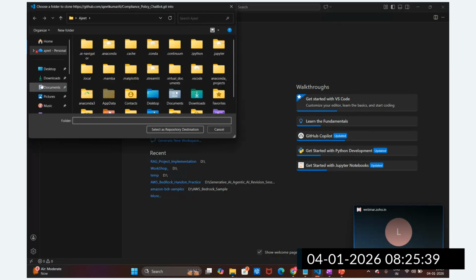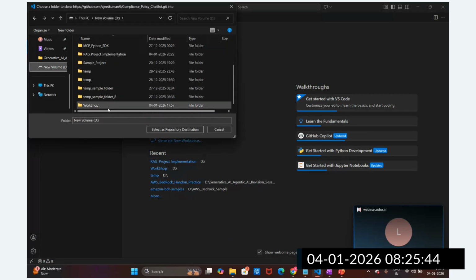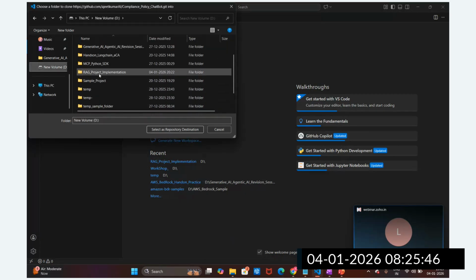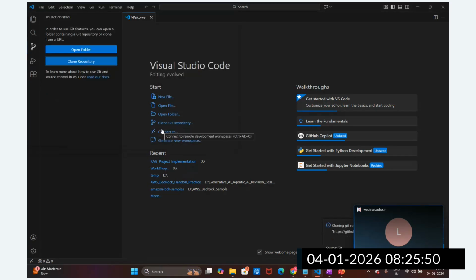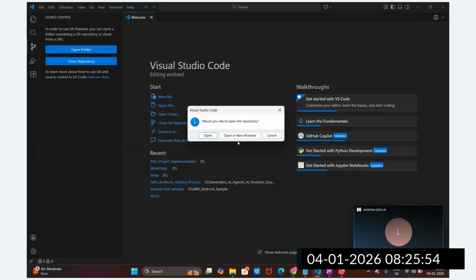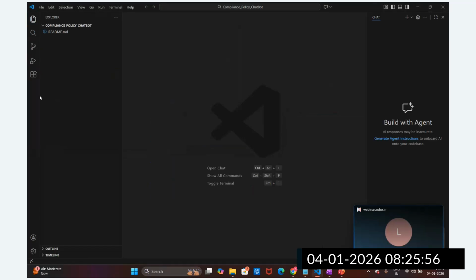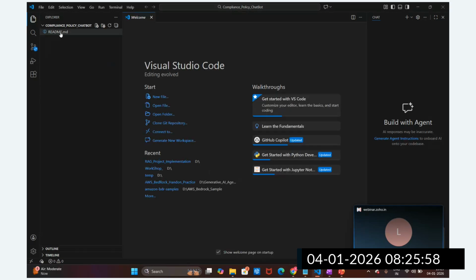Then I'm going to paste it in the recently created React project implementation folder. It will take some time. Open this. Okay, you can see this repository is cloned, guys.